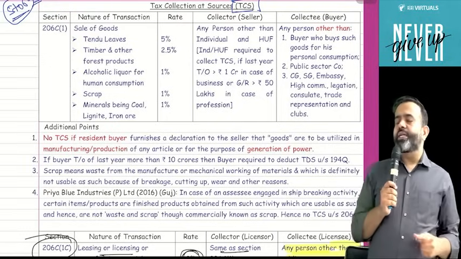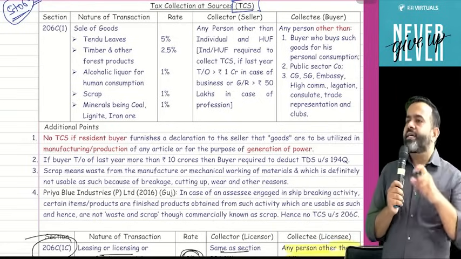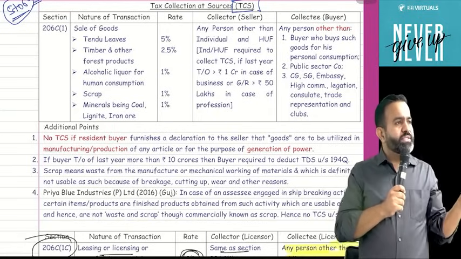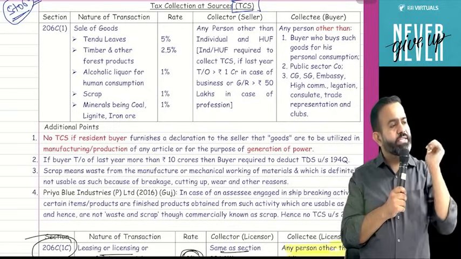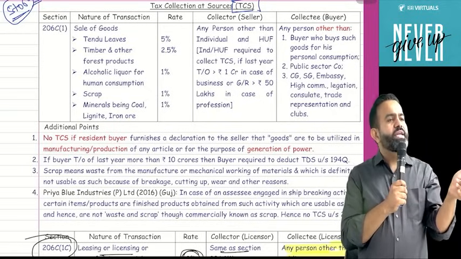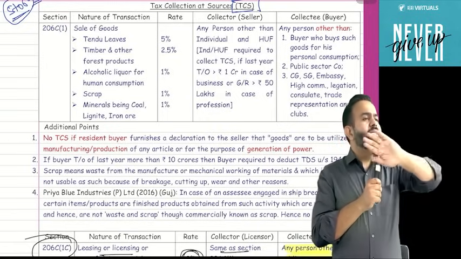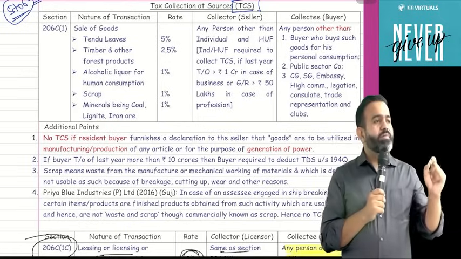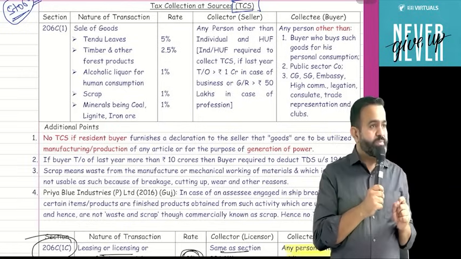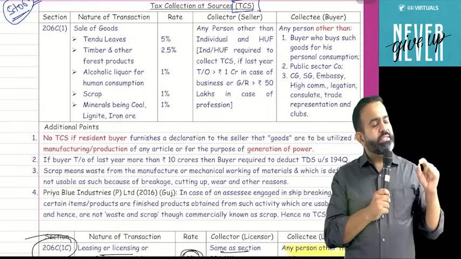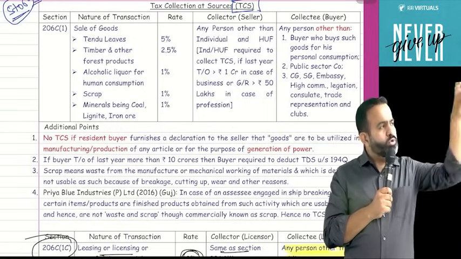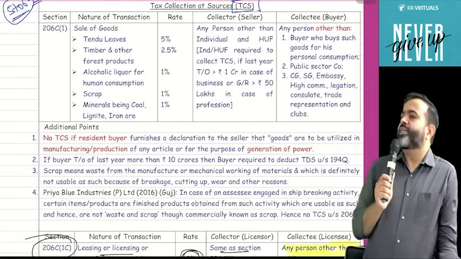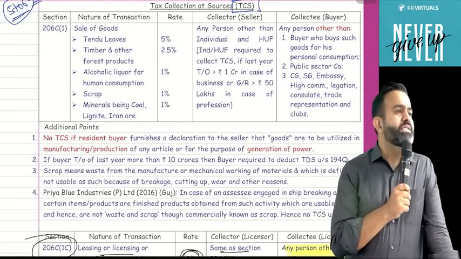I can take an example. There is one company named Ranbaxy. Ranbaxy is engaged in the manufacturing of medicine. Now they purchase alcoholic liquor for human consumption, and suppose Ranbaxy gives a declaration that we are going to use this alcoholic liquor for the manufacture of medicine, then TCS is not applicable. Or for example, Tata Power. Tata Power is generating power. Now Tata Power purchases coal from any person for generating power, and they give a declaration that we are going to use that coal for generating power, then TCS is not applicable.